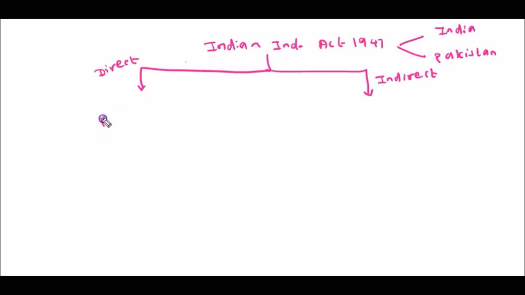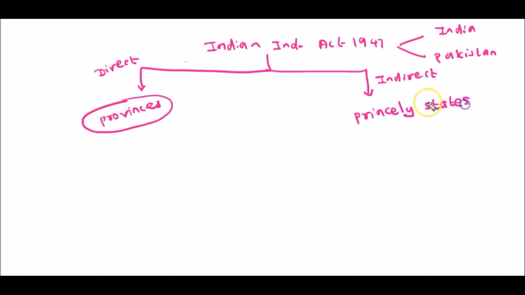Many provinces directly ruled by British are called British Indian provinces, and princely states were under indirect British rule. More than 565 indirectly ruled princely states got independence after passage of the Indian Independence Act 1947.